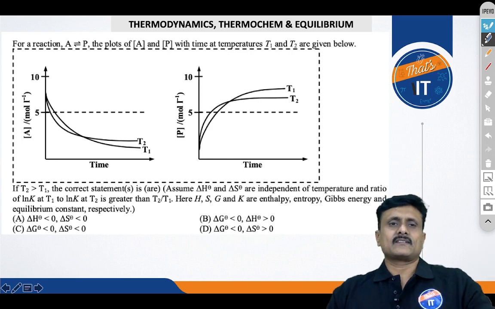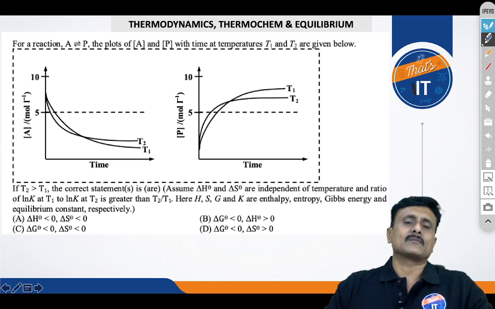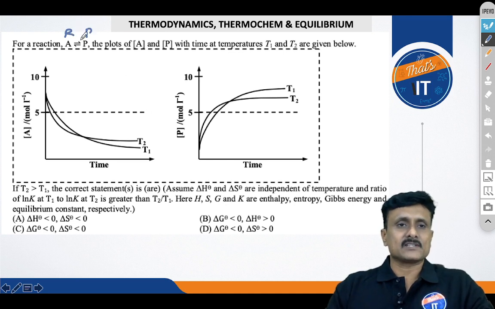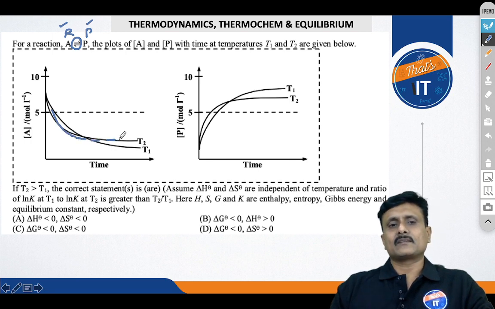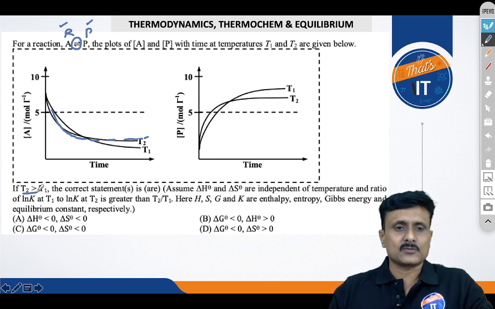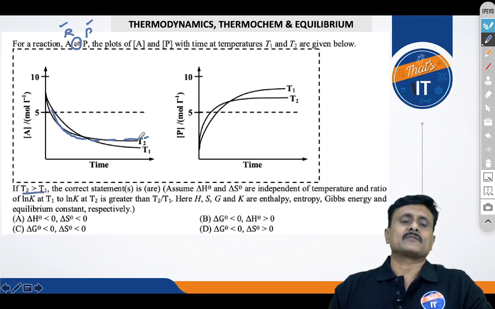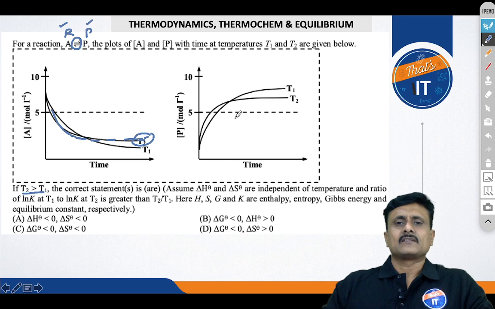You can see there is a question related to the equilibrium, connecting that to the second law of thermodynamics. Now there are two equations, as you know, that reactant and product are interconverting into each other, that's reversibility, and at the stage of equilibrium the concentration of these two remains constant. That's what is happening with time. The concentration of A got decreased and it's remaining stationary at a particular temperature. You can see that temperature T2 is greater than T1. So there is more product from the reactant that is consumed at the temperature T2 as time passes by. Similarly, the same thing is happening with the product, but the reverse will happen, right?